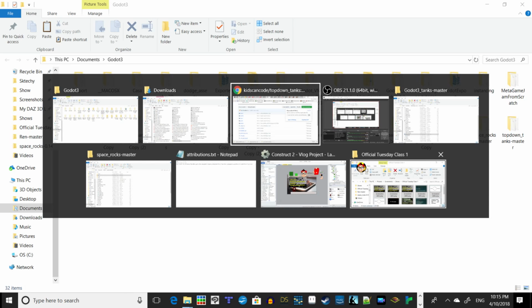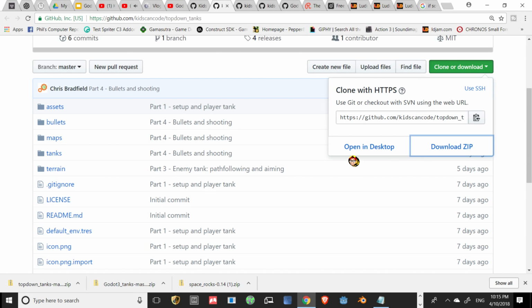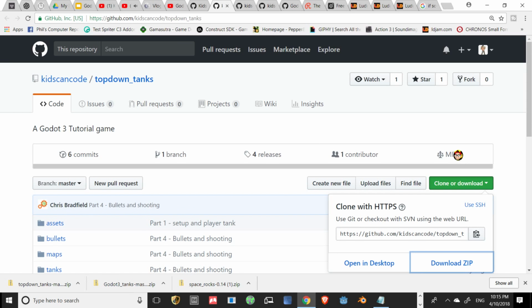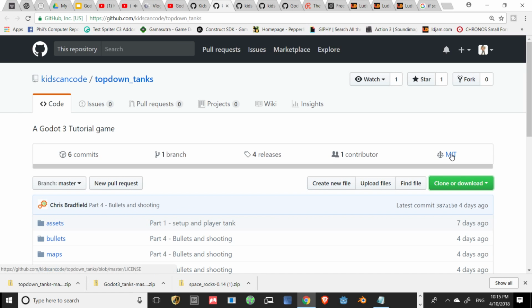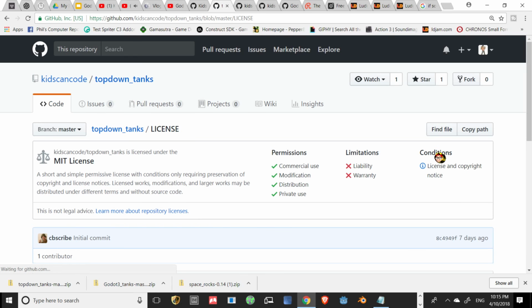Okay, now as that's sorting itself out, there's a couple of things I want you to note. Again, I'm going to check the license. It says it's MIT. I'm going to click it. Maybe it opens up. Well, I guess it doesn't matter. And I'm going to check the MIT license.